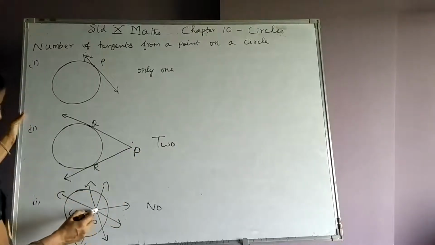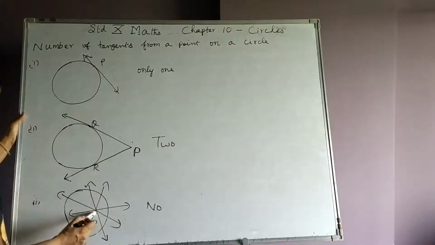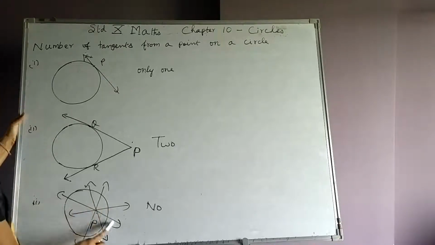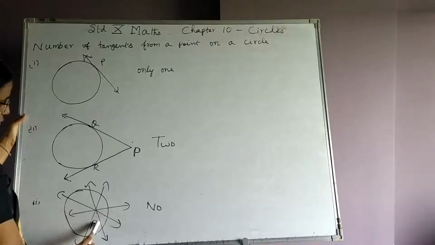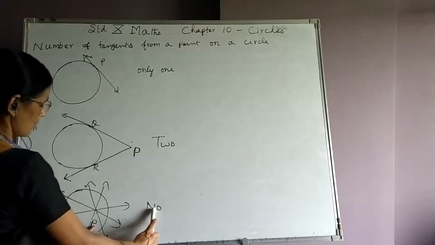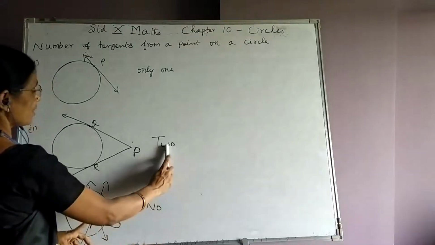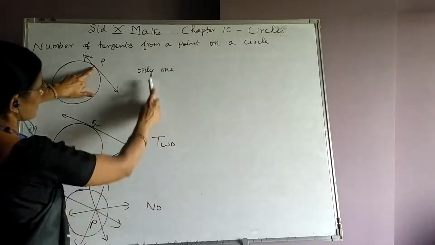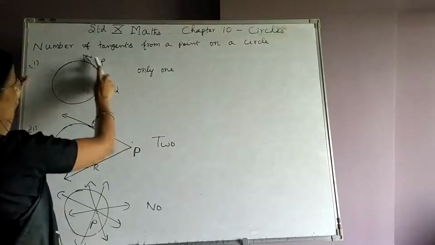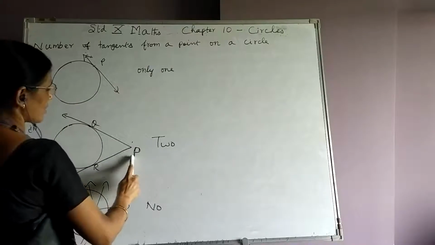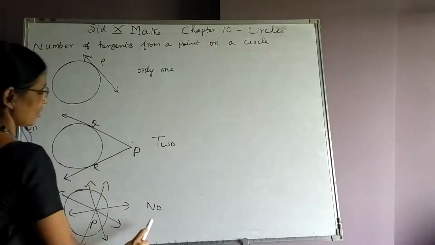And if you take a point in the interior of the circle, inside the circle, we cannot draw any tangent. You can see there are so many lines, but none of the lines is a tangent of the circle. Therefore, no tangent can be drawn from a point inside the circle. Two tangents can be drawn if the point is taken outside the circle. Only one tangent can be drawn if the point is taken on the circle. So on the circle, one tangent. Outside the circle, two tangents. Inside the circle, no tangent.